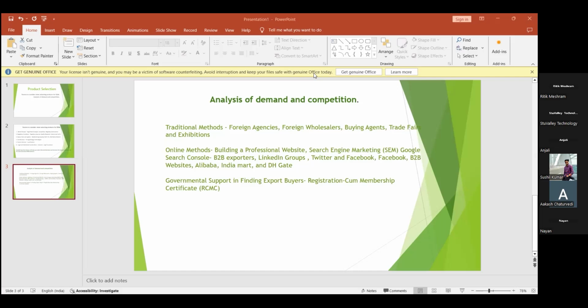So, ma'am, for RCMC, the government gives this certificate to every exporter who wants to apply. Once the product gets recognized and the brand has been used by many people, after growing to a certain level, a local brand that wants to export its product can take this certificate. From there they will get many links, that is, the exporters' links where they can find buyers from other countries. So they have made this RCMC certification.